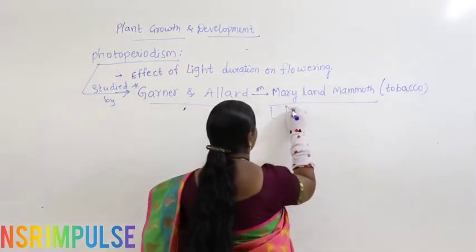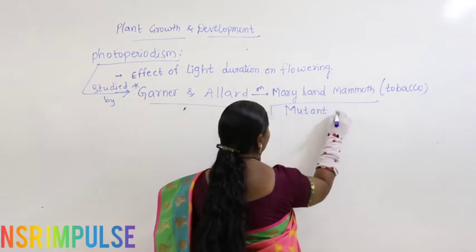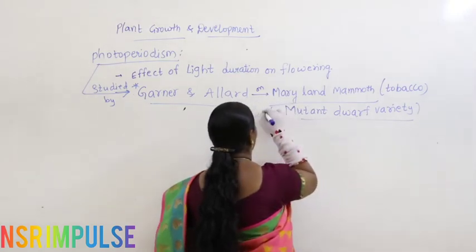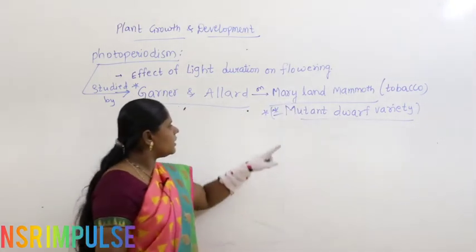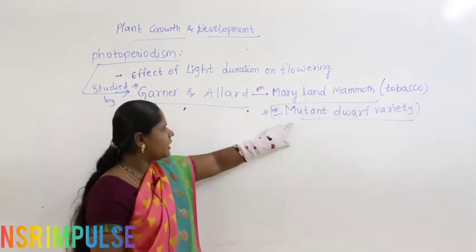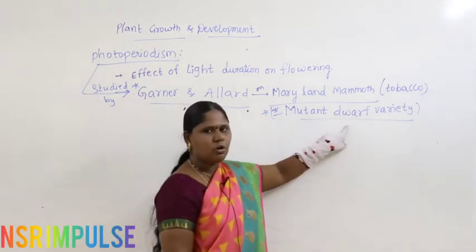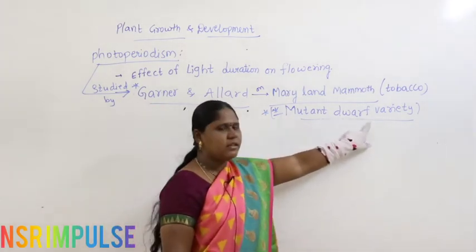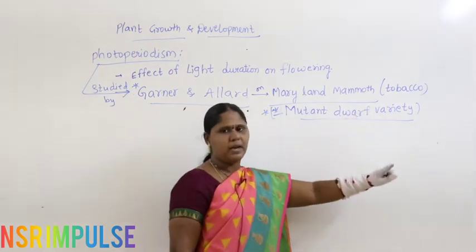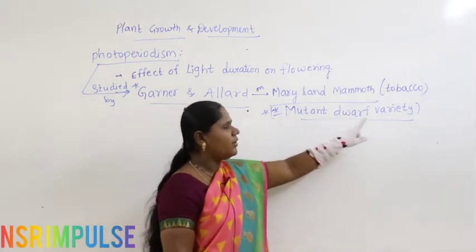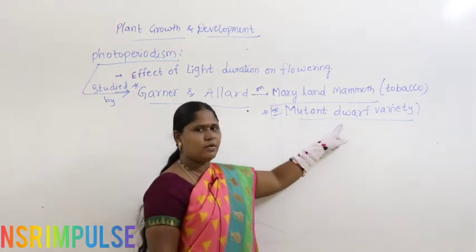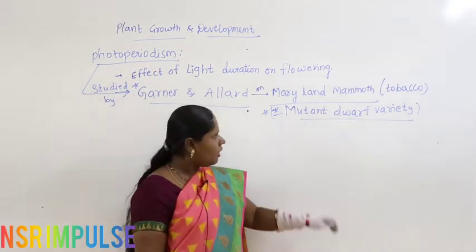This is a mutant dwarf variety. Mutant means that because of mutations, unexpected changes in the genes, it got affected, and it is not a tall plant but a somewhat dwarf plant. The tobacco variety was referred to as Maryland Mammoth.